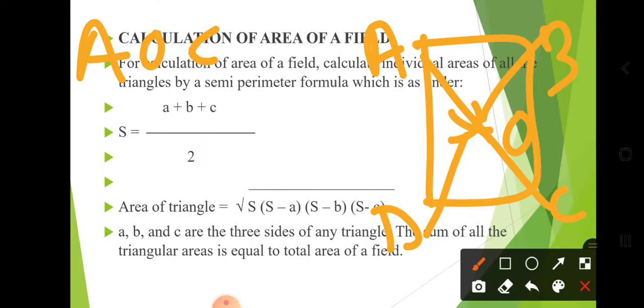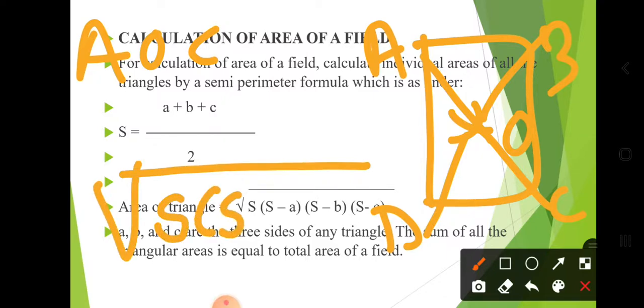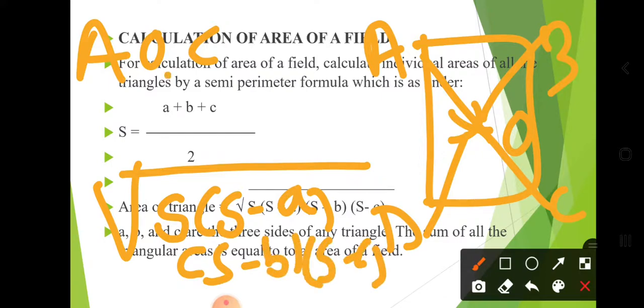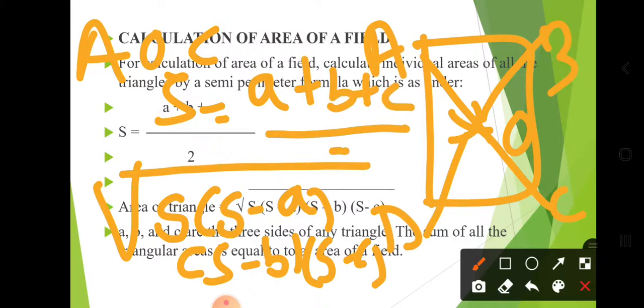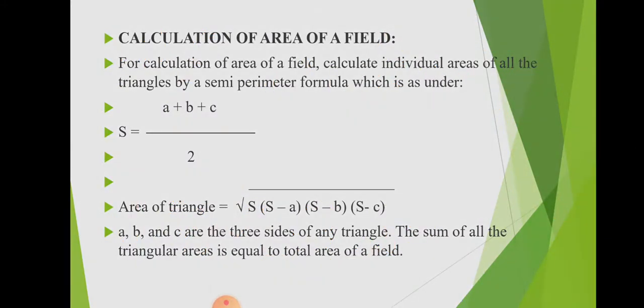By the semi-perimeter formula, under root S(S minus A)(S minus B)(S minus C). And what is S? S equals (A plus B plus C) divided by 2. A means this AB distance, B means BO distance, and C means CO distance. Means the sides of the triangle are A, B, C.